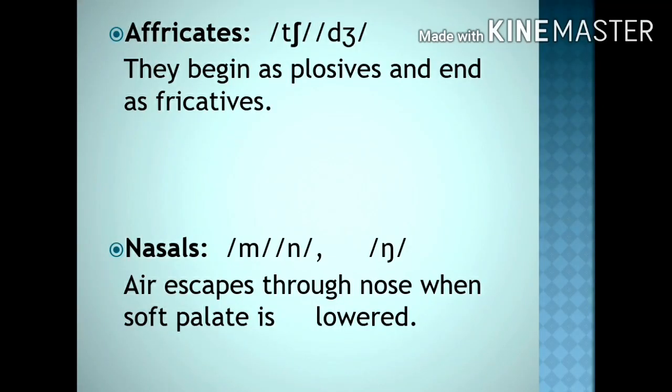There are only 3 nasal sounds. M, N, Ng. Because the production of the speech takes place through the nasal passage, that's why they are called nasal sounds. The air escapes through the nose. The soft palate is lowered. That blocks the mouth passage, and that's why air is getting free through the nasal passage. That's why these sounds are called nasal sounds.